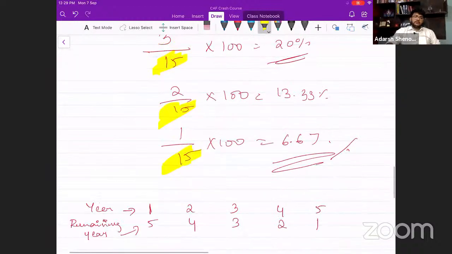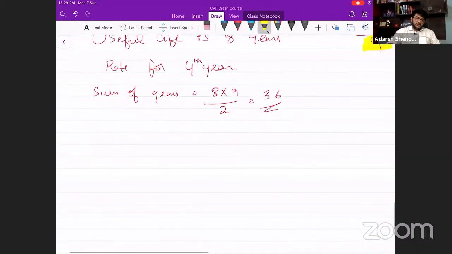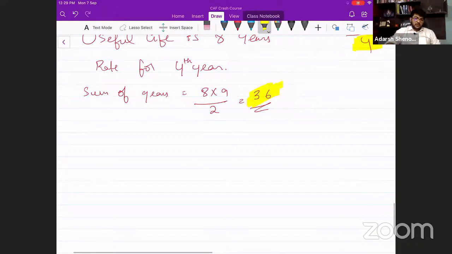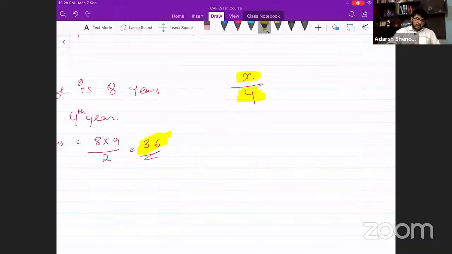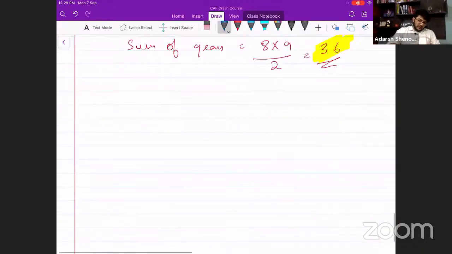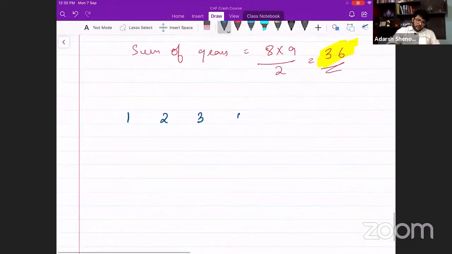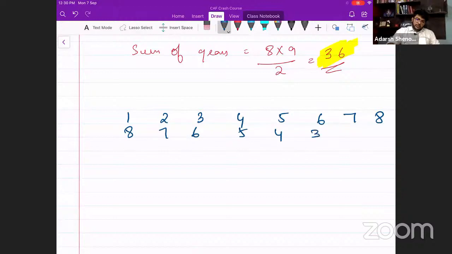For this problem, what is the denominator going to be for all the years? It's going to be 36. What will change? The numerator will change. How will the numerator look? I told you, you have to write like this: 1, 2, 3, 4, 5, 6, 7, 8. And here 8, 7, 6, 5, 4, 3, 2, 1.